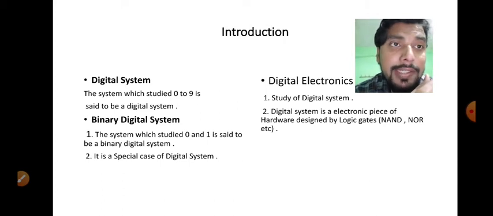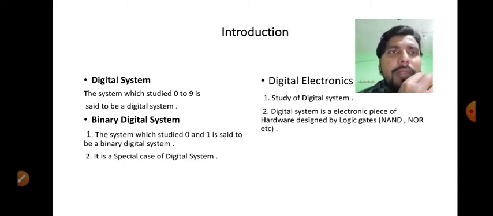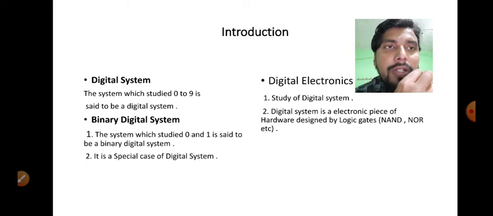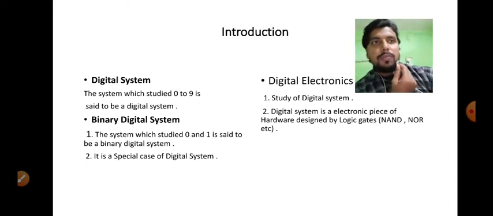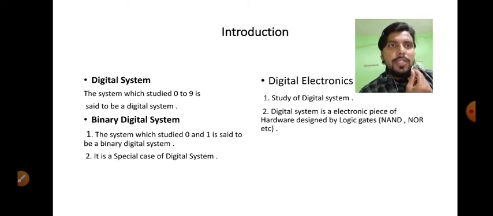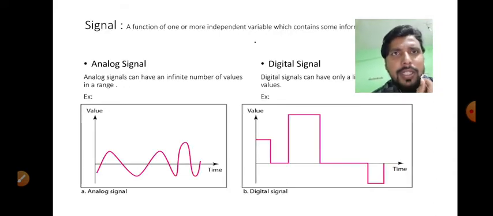And what is digital system? Digital system in simple words can also be said to be an electronic piece of hardware designed by logic gates. Now in order to design a logic gate, first we construct the truth table. And before constructing the truth table, first we identify input and output. We cannot directly design a hardware. So first we identify input and output, then we construct a truth table, then design the hardware, or then design a binary digital system.